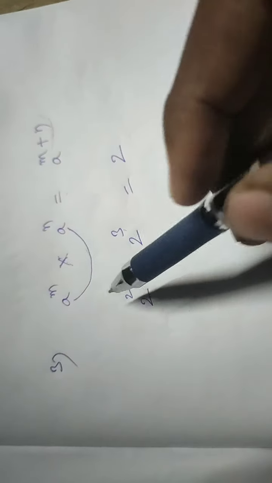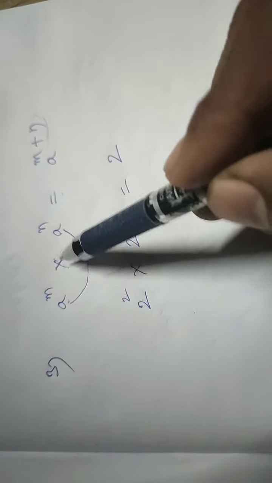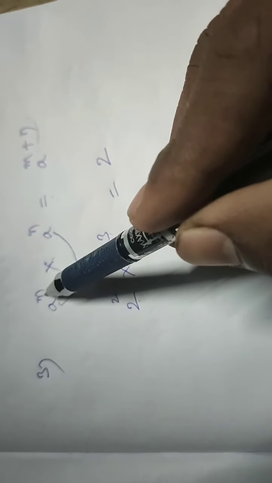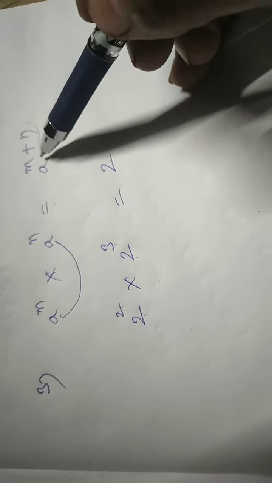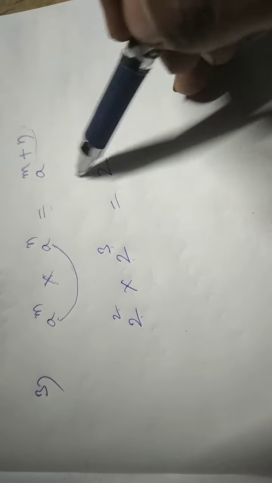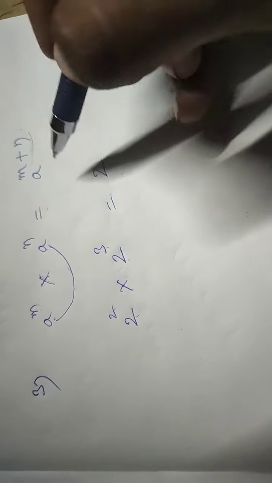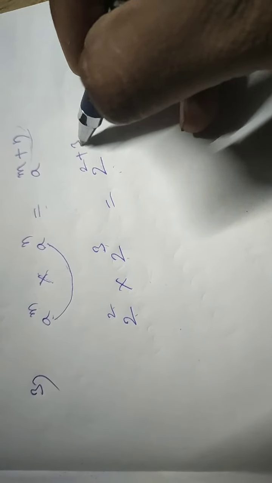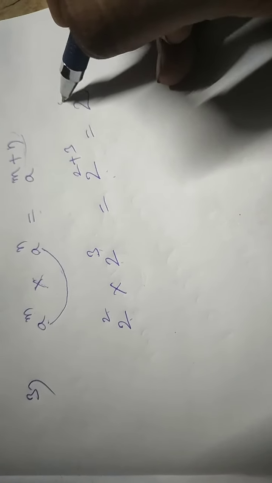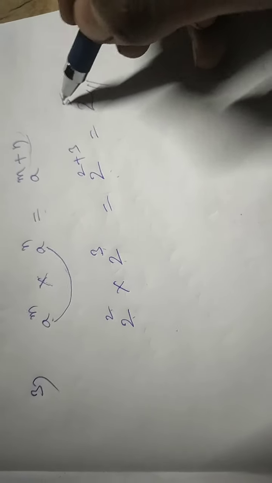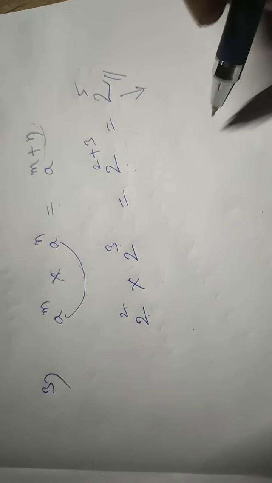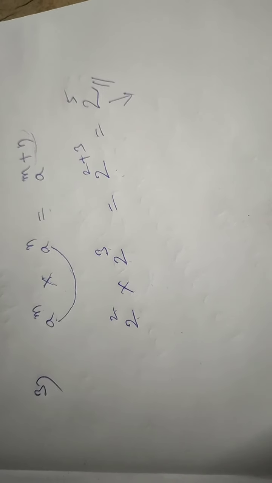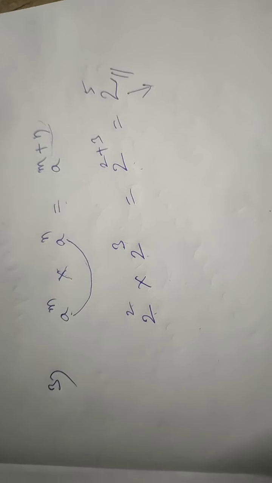Correct? But what does the formula tell? When the bases are same, look at 2 and 2, and the powers are different, look at 2 and 3. So the formula is a single 2, because we had a single a here. So m plus n, that means I'll write 2 plus 3, answer 2 power 5. 2 power 5 means 2 multiplying itself 5 times. Whatever answer you get after the product, that is secondary.